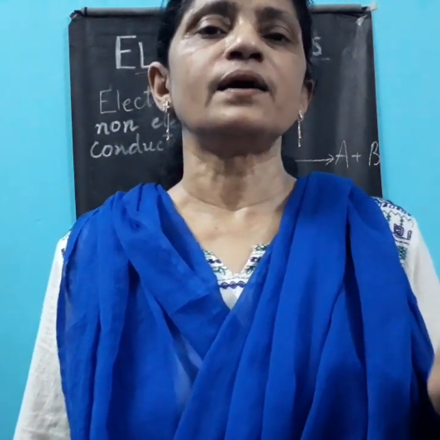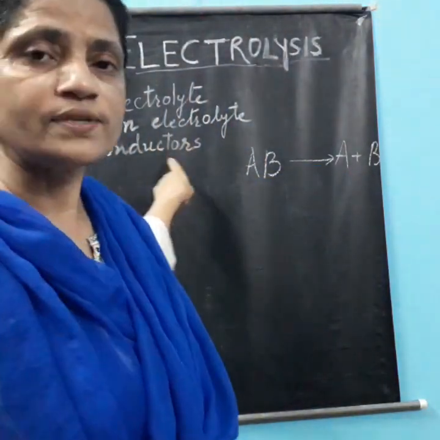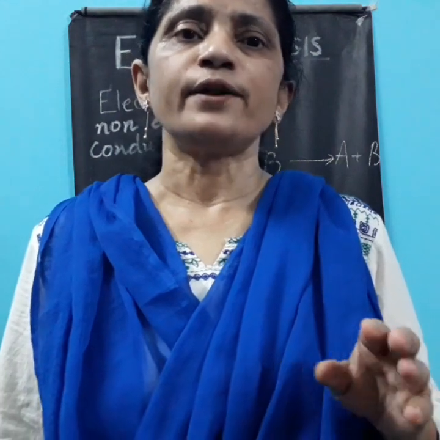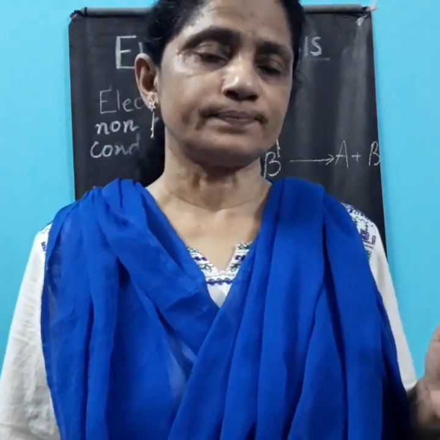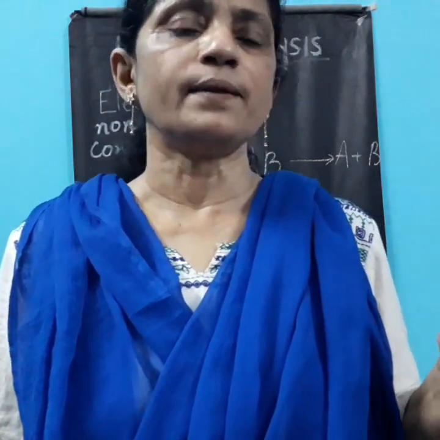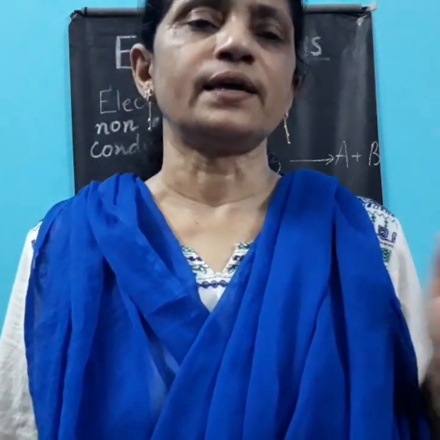They are given a new term, and that we say conductors. So we are having electrolytes, non-electrolytes and conductors, and those substances which are not compounds but elements and not allowing the passage of current, they are non-conductors. So conductors and non-conductors,